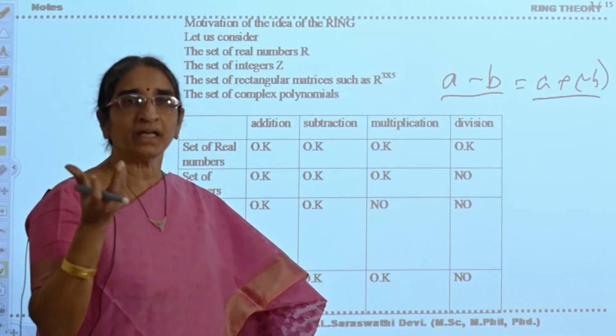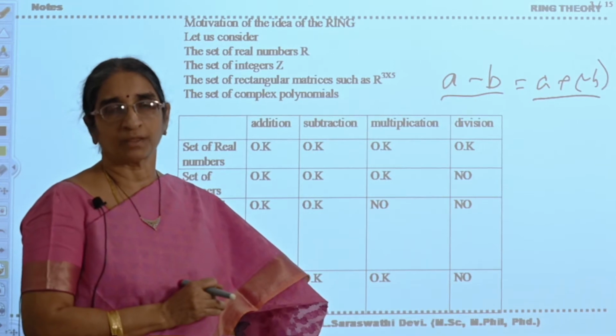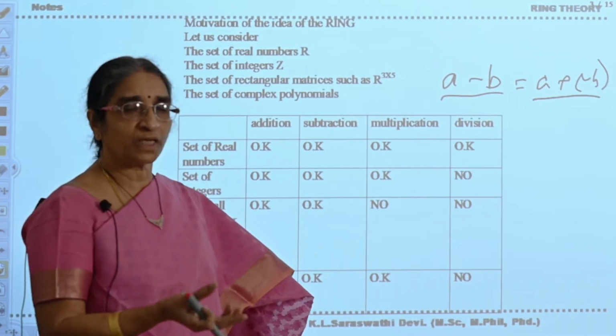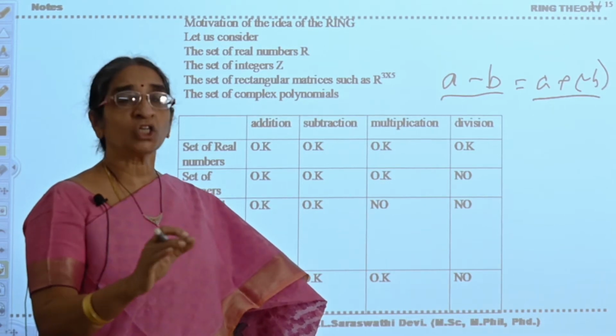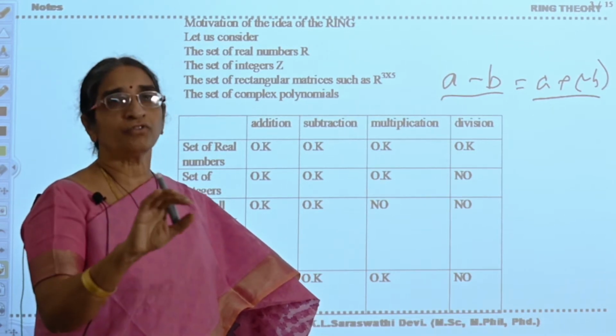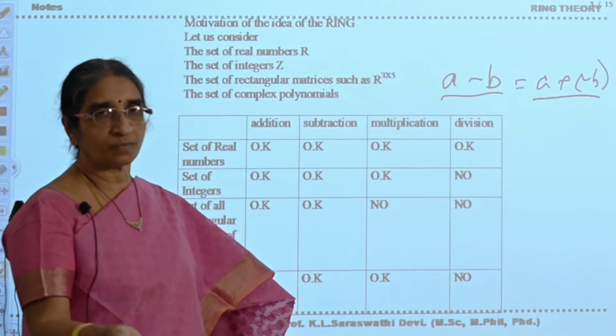Minus B is the additive inverse of B in the language of abstract algebra. That is, in abstract algebra, subtraction is nothing but addition of the inverse of the element with respect to addition.